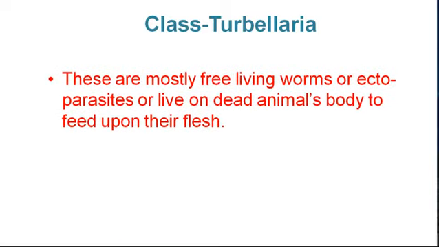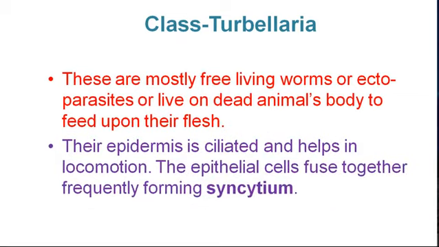These are mostly free-living worms or ectoparasites, or they live on dead animals' bodies to feed upon their flesh. The epidermis is ciliated and helps in locomotion. It is an important point for Turbellarians. The epithelial cells fuse together, frequently forming a syncytium, that is, all cells attached together to form one confluent, multinuclear cell. They have no chitinous cover.